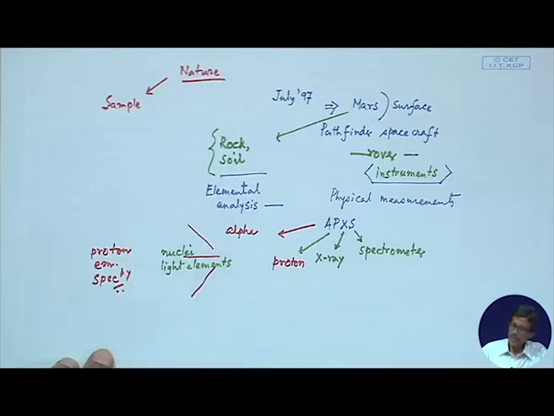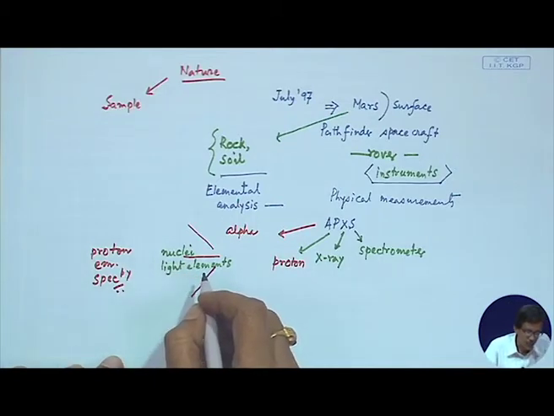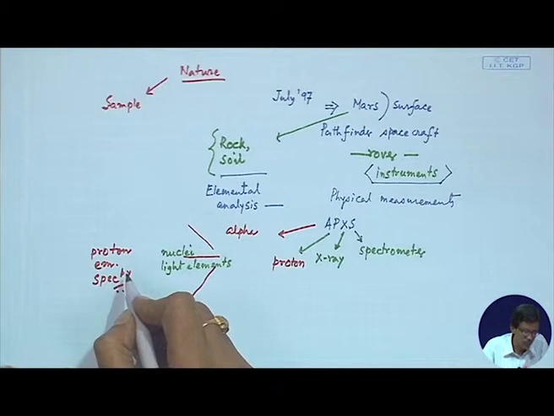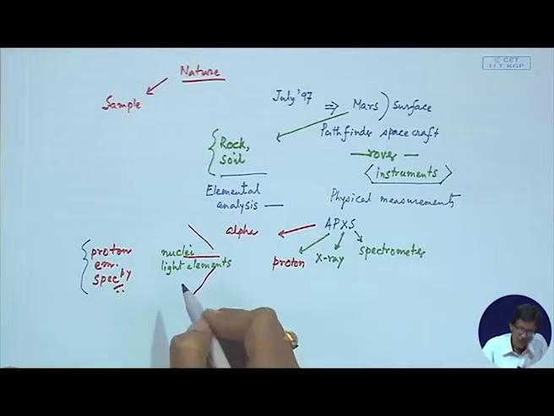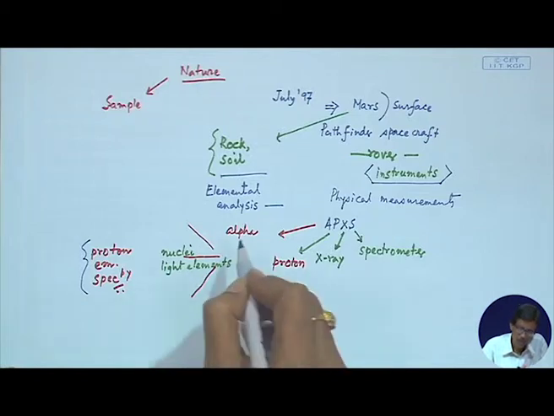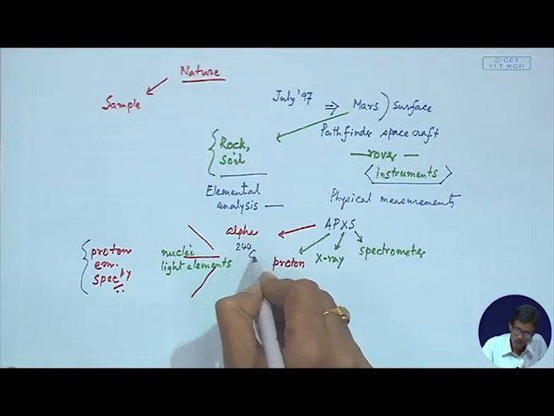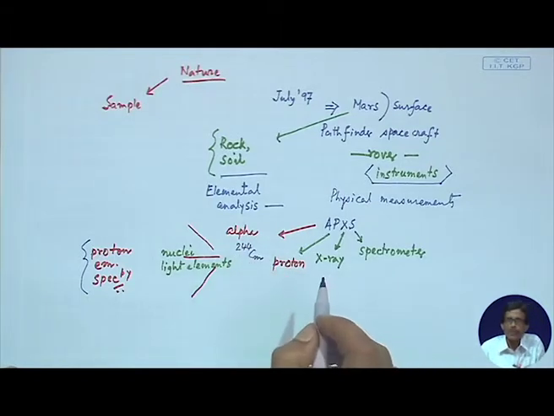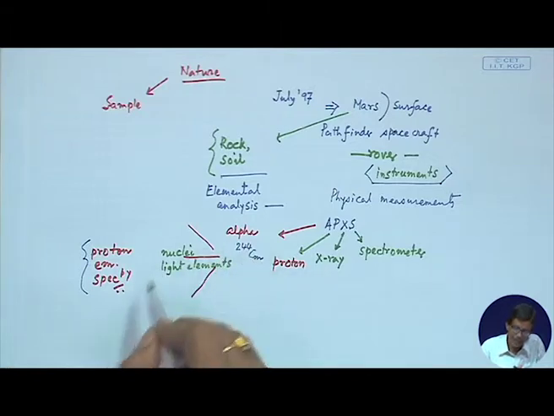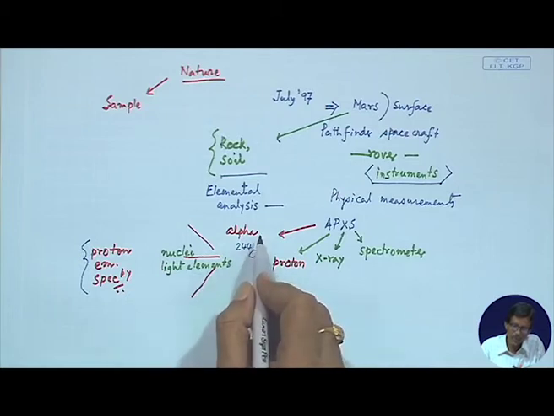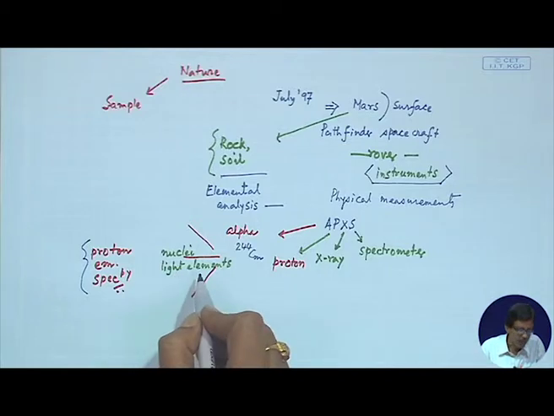So, what basically this gives us is that the alpha particle is coming from a source of curium, which is curium-244, a source of alpha particles that can emit alpha particles from this spectrometer, which attack the nuclei of the light elements.